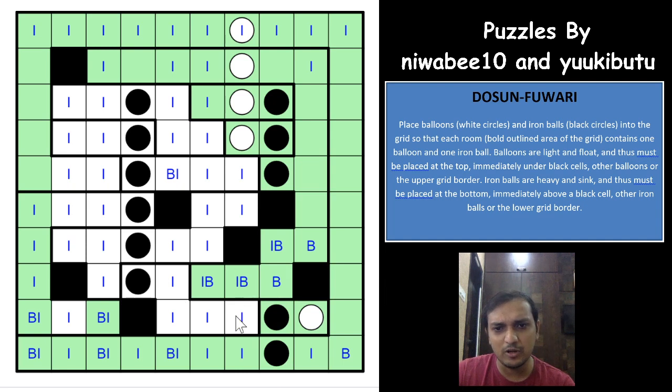This cell cannot be a balloon, which means this cell cannot be a balloon. This cell cannot be a balloon, which means this cell also cannot be a balloon. This cell also cannot be a balloon. This cell would have to be a balloon now. That's nice. Okay, so this region is also completed now.